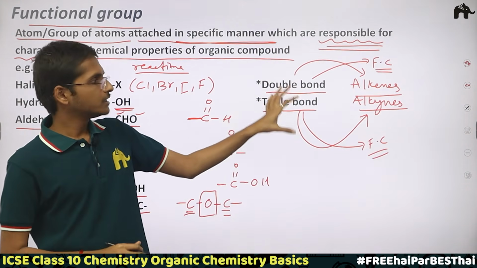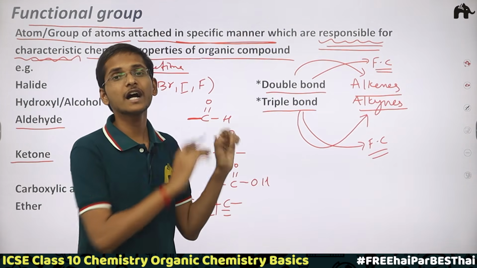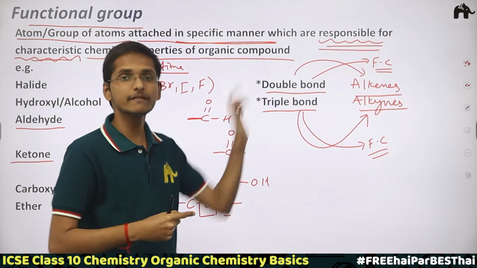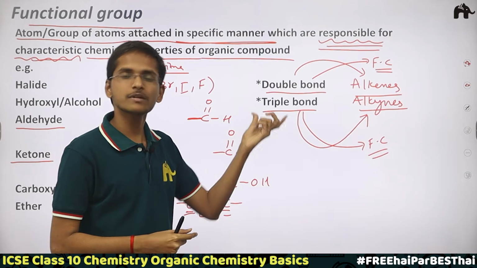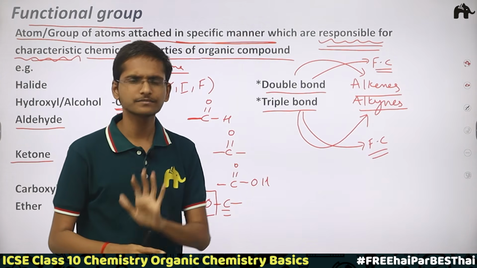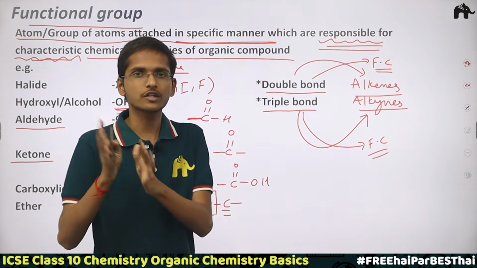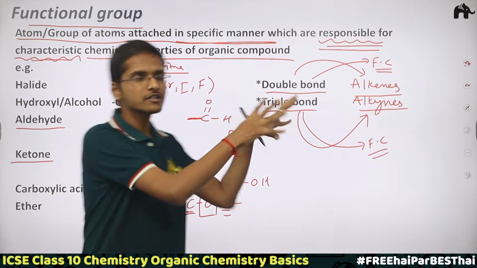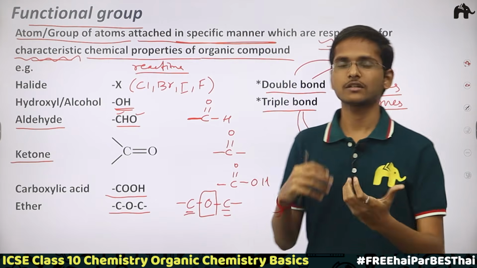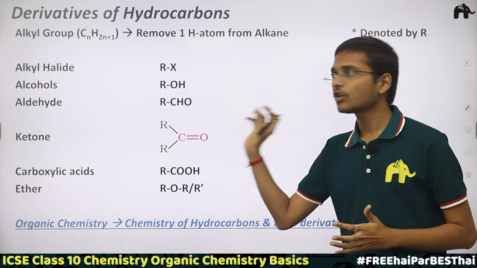But yes, the double bond or triple bond present in the hydrocarbon won't result in a derivative of hydrocarbon. The double bond or triple bond present in the hydrocarbon is simply the hydrocarbon itself, that is alkene or alkyne. Clear? Don't get confused with this. Just remember that a double bond or triple bond is also considered a functional group, though it is not fitting into this definition. This would help us when we are studying nomenclature later on. Now we have seen what functional groups are. Now let's see the derivatives of hydrocarbons.